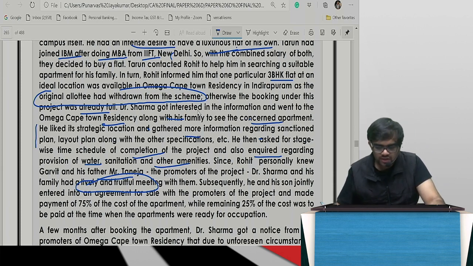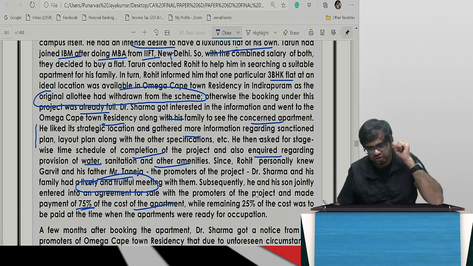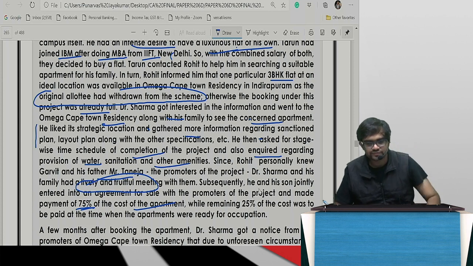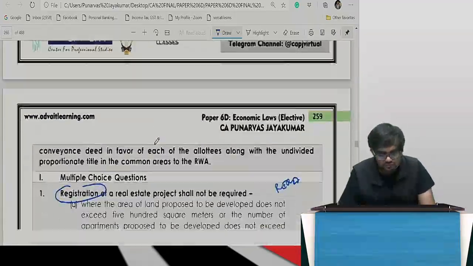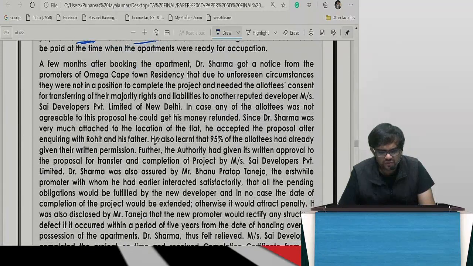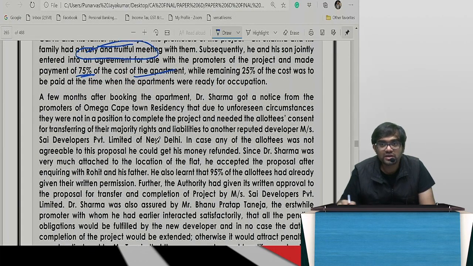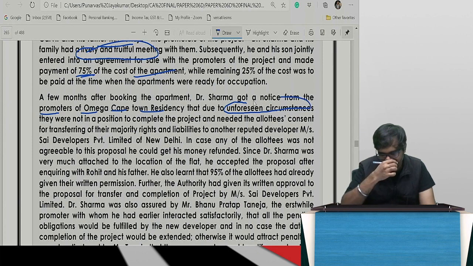As simple as that. He and his son jointly entered an agreement for sale with the promoters and made payment of 75%. They paid off 75%. The remaining 25% was to be paid when they got the occupancy certificate and all. Almost over, story. Few months after booking the apartment, Dr. Sharma got a notice from the promoters of Omega Cape Town residency that due to unforeseen circumstances, they were not in a position to complete the